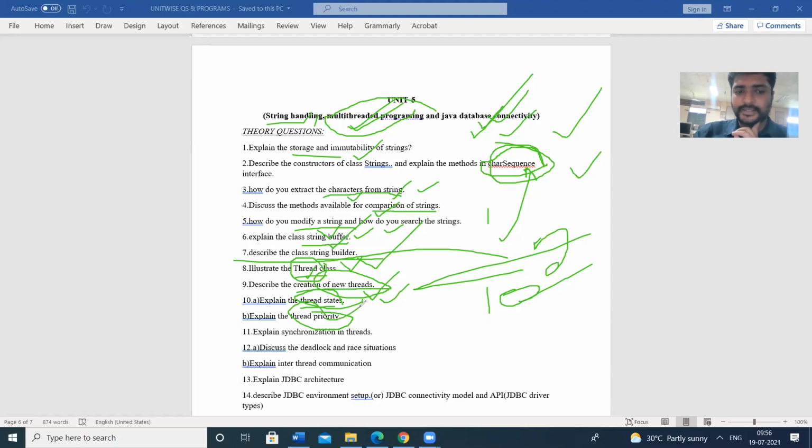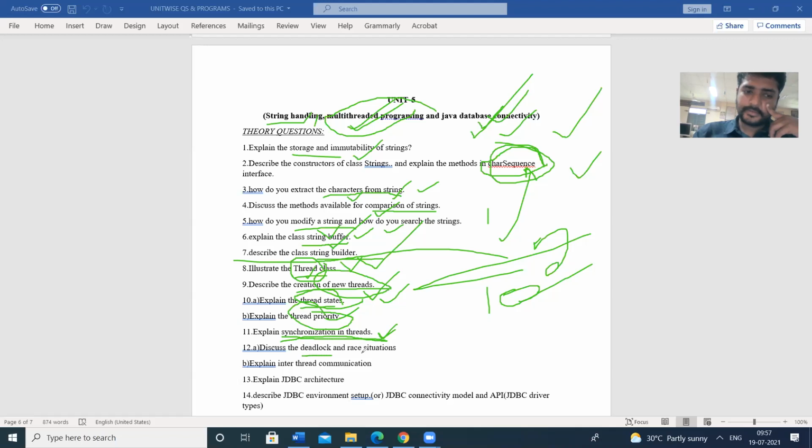So, the thread priorities. Next one, synchronization in threads. How do you perform synchronization between the threads? How do you schedule the threads? Synchronization is possible in threads in three ways: by using the synchronized keyword, by using a static synchronized method, or by using a synchronized block.